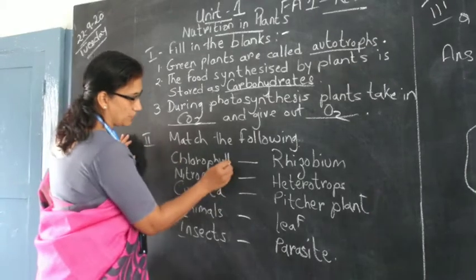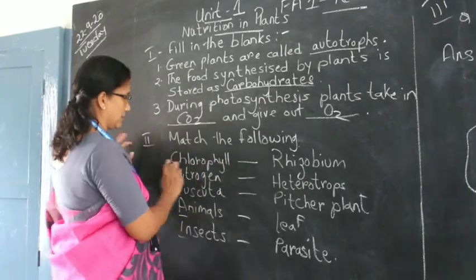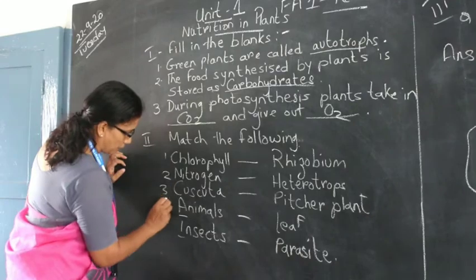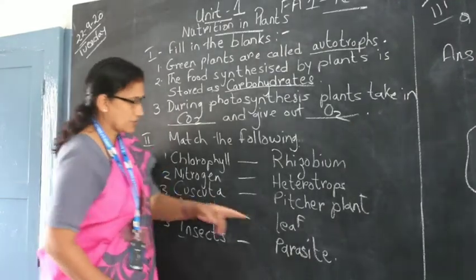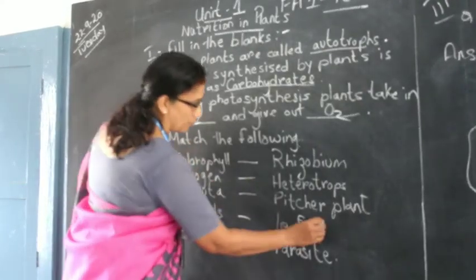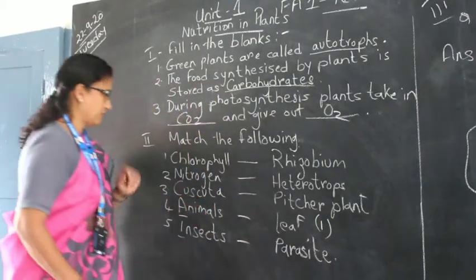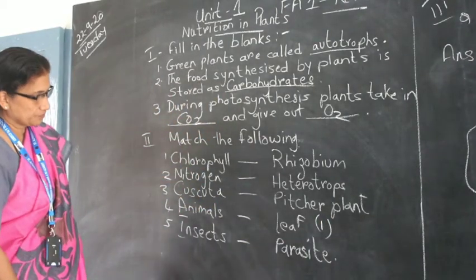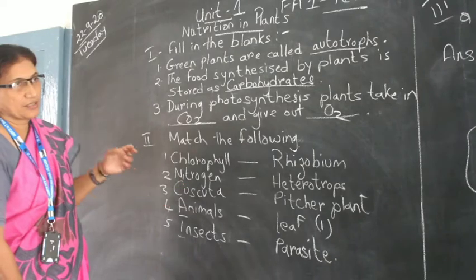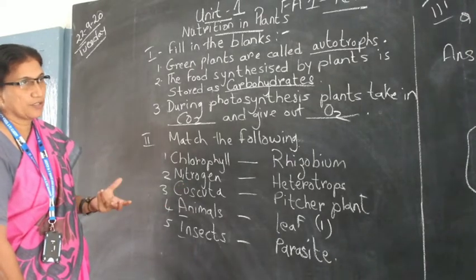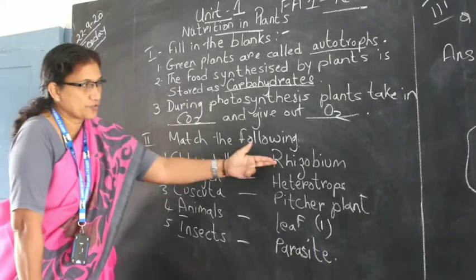You just have to write like this. Now this is 1, 2, 3, 4, 5. So you can write 1, that is found in the leaf. Again, nitrogen. Nitrogen is a kind of mineral that is found in rhizobium.